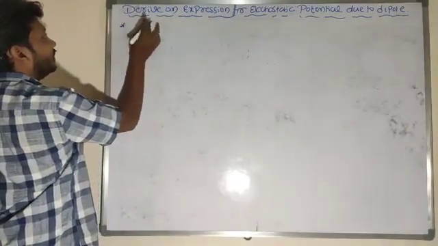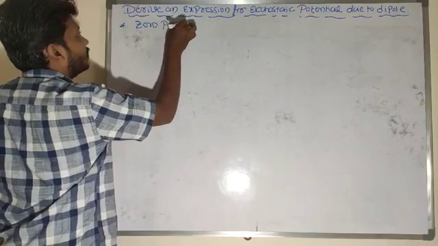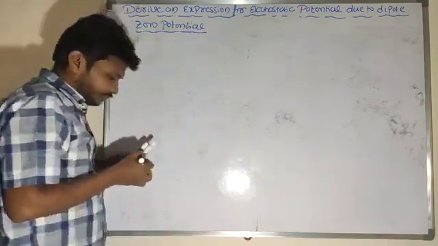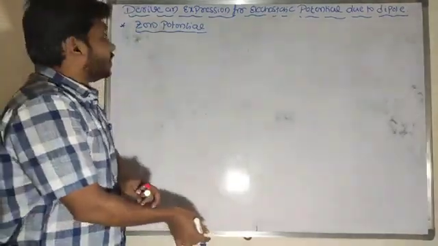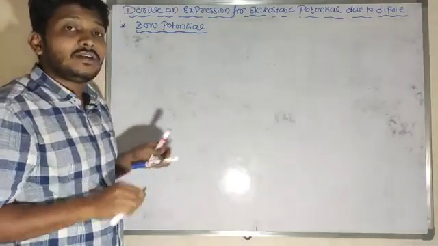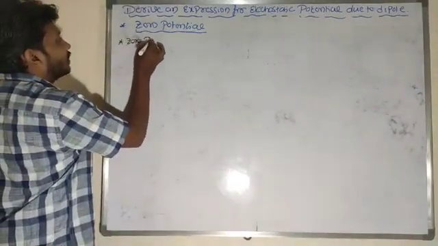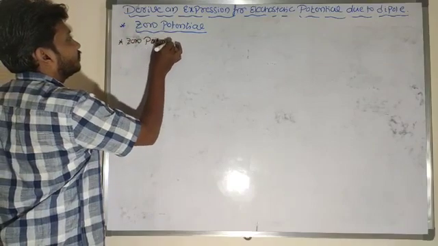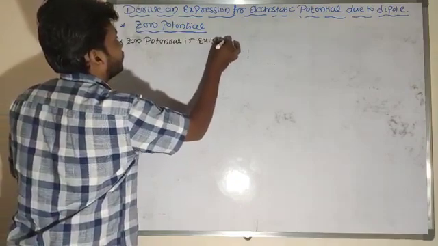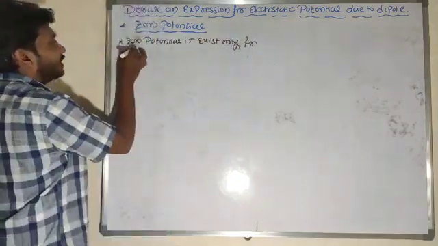So look at here, zero potential. In order to consider zero potential, I said that zero potential exists only for unlike charges.